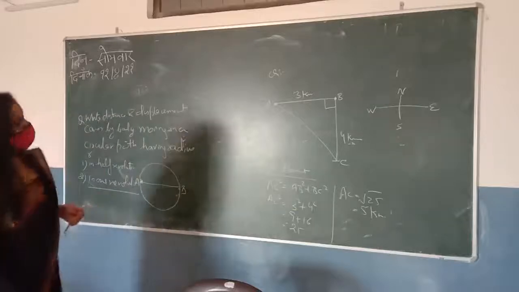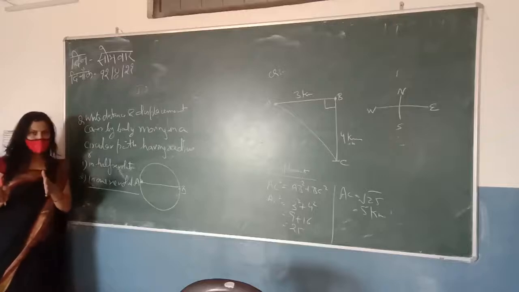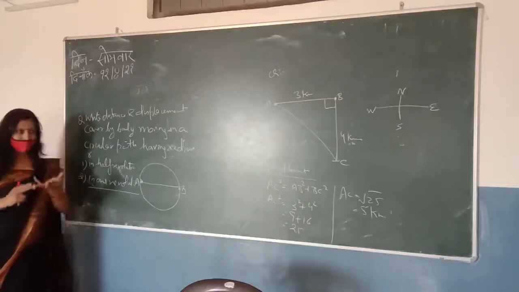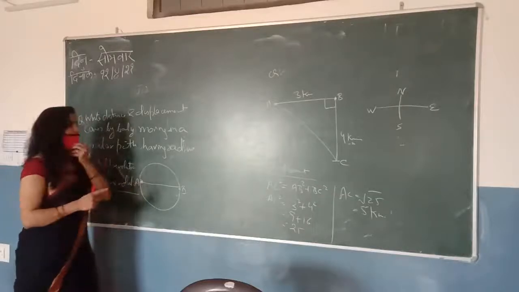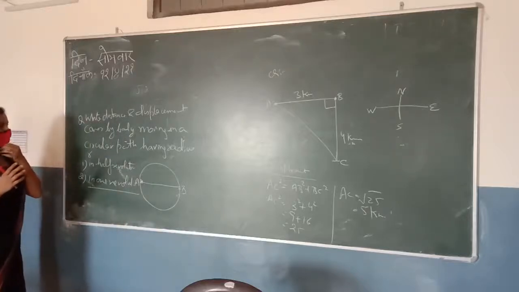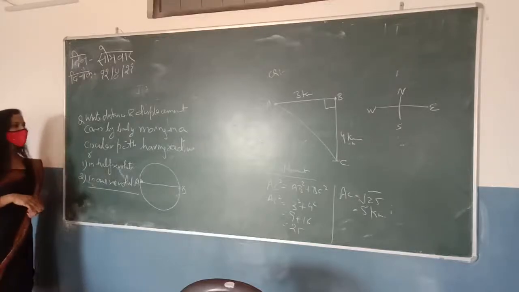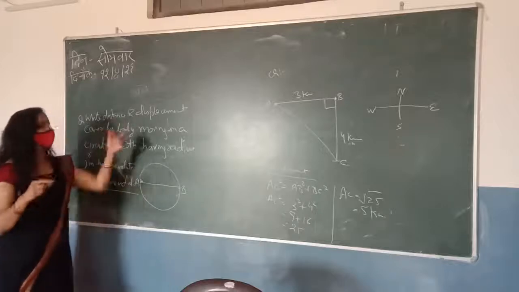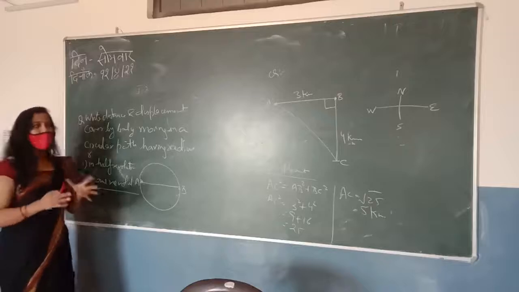So these are some numerical questions related to distance and displacement. In today's class, we learned about what is motion, the types of motion, that is uniform and non-uniform motion. We learned about scalar and vector quantities, and we learned about the differences between distance and displacement, and some small numericals related to distance and displacement. So in the next class, we will continue with the new parts of this chapter.